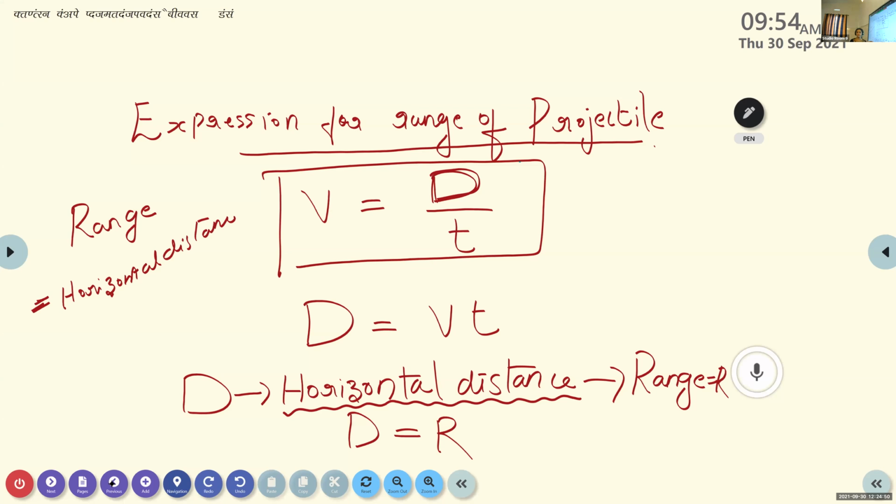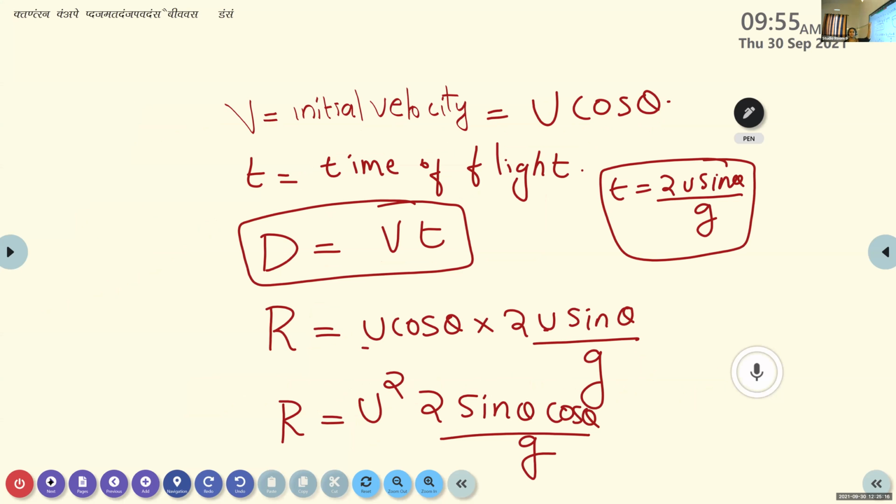So here d represents the horizontal distance covered by the projectile. The horizontal distance covered by the projectile from the point of projection to the final position is known as the range of the projectile. It is represented by the letter R. So in projectile motion, the term distance d is replaced by the term R. Here v represents the velocity, but we have only the initial velocity. The final velocity component is equal to 0. So we only need to think about the initial velocity possessed by the projectile.